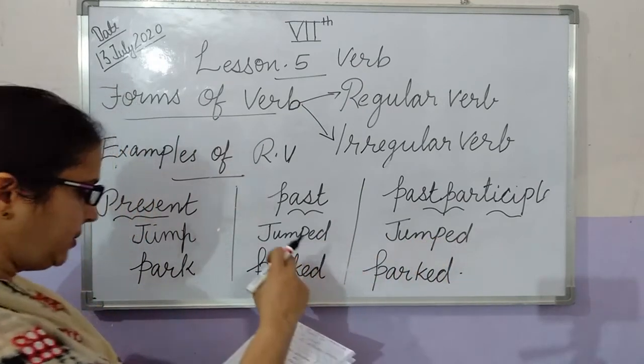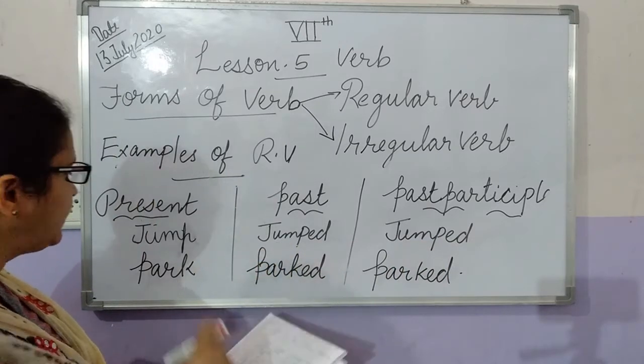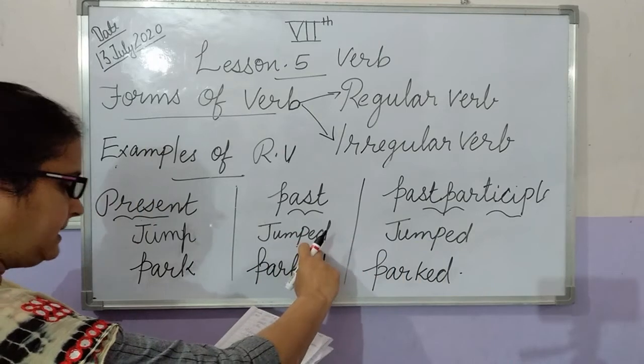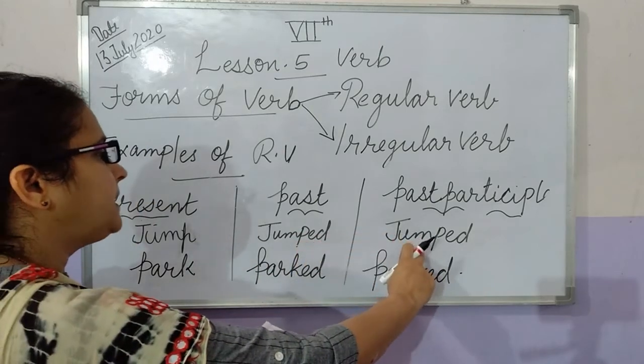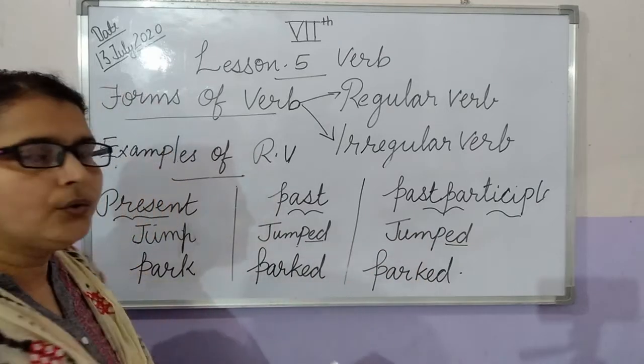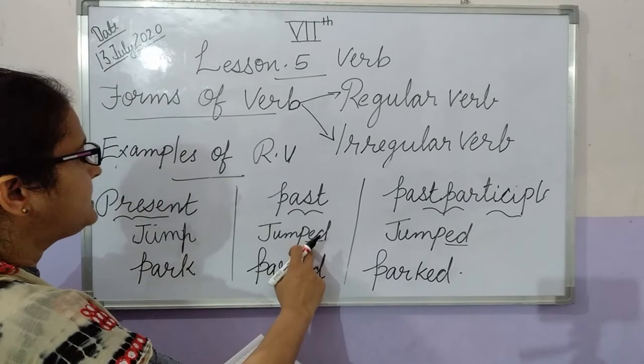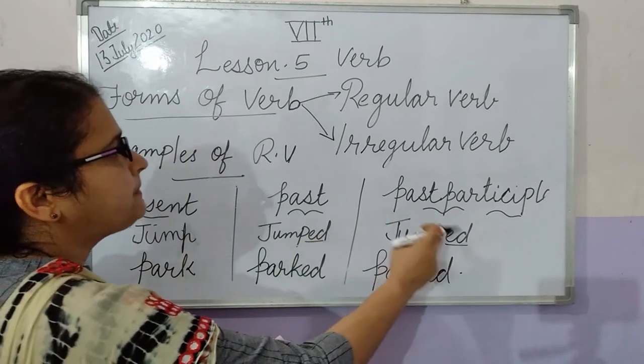So here, for the conversion of the word jump into past tense and past participle, we used the ed form. Jump becomes jumped in past tense and jumped in past participle.